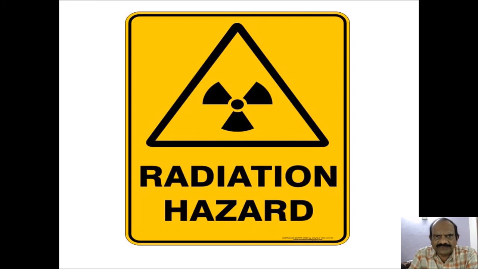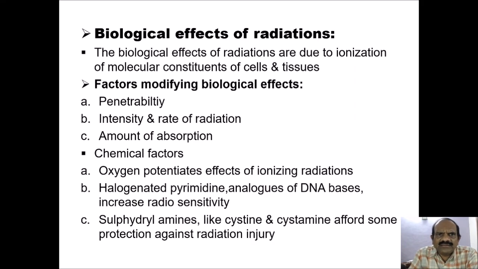Similarly, under the biological effects of radiation, the effects are due to ionization of molecular constituents of the cells and the tissues. Factors modifying biological effects are, first, the penetrability. Second is the intensity and the rate of radiation and the amount of absorption.